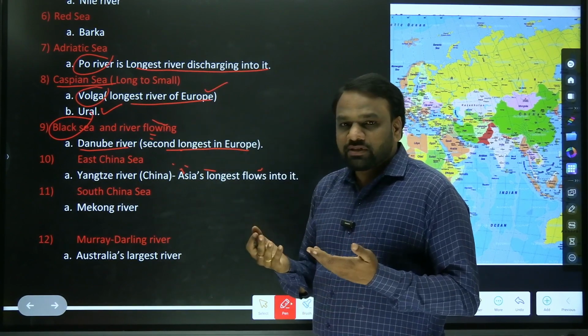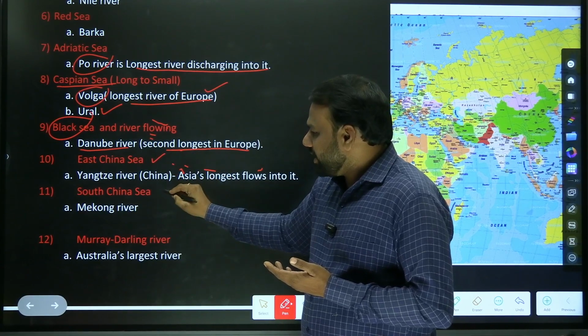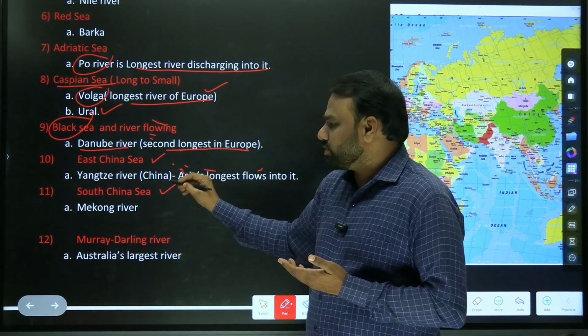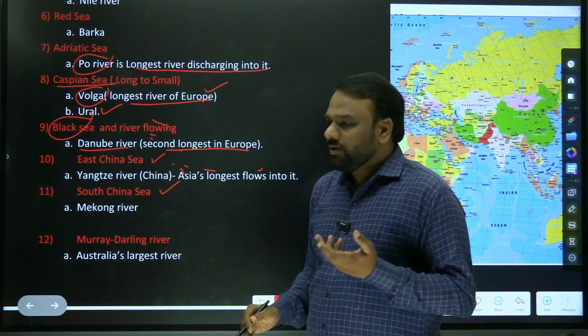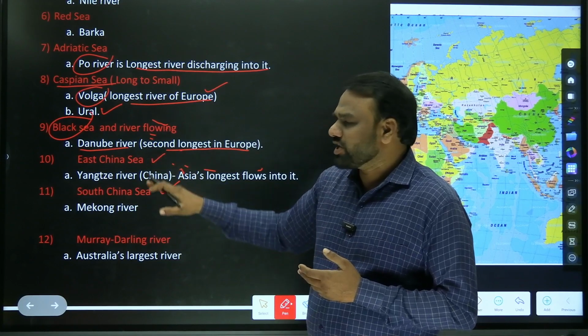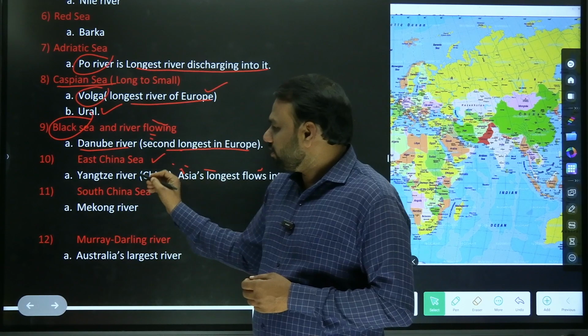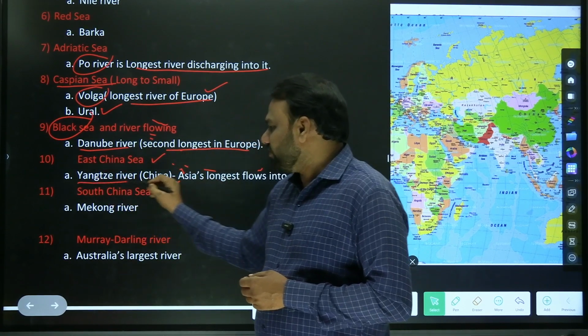Next, many times in the newspaper these two seas appear, East China Sea and South China Sea. In the South China Sea, there are a few territories which are contested between different nations. So repeatedly, the South China Sea and East China Sea appear in the newspaper. The longest river which enters the East China Sea is the Yangtze River.